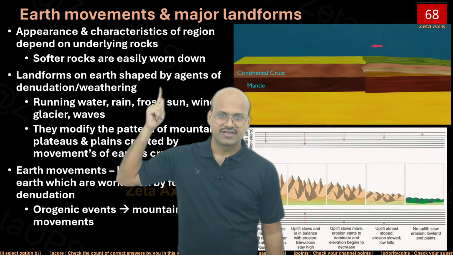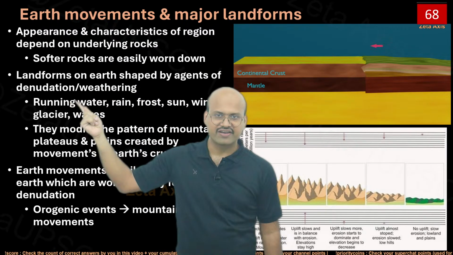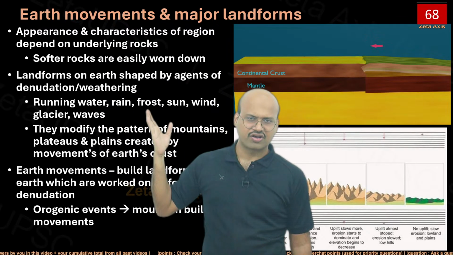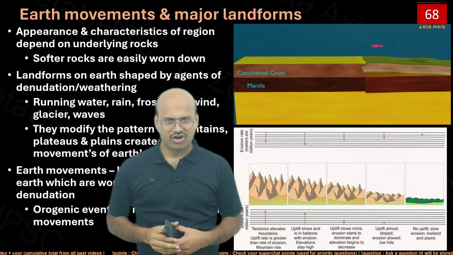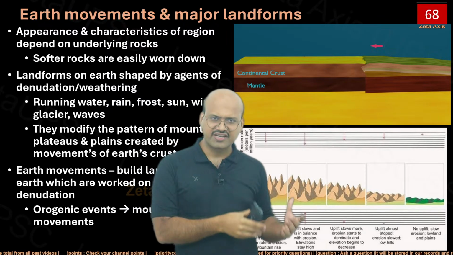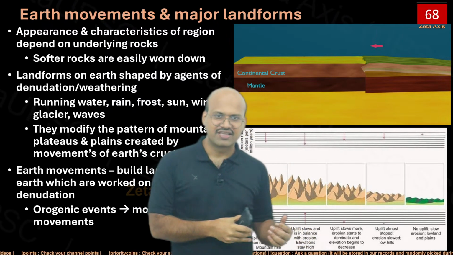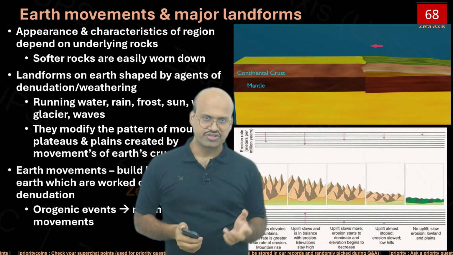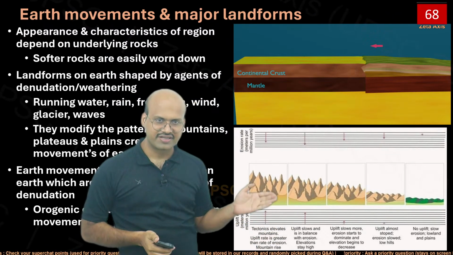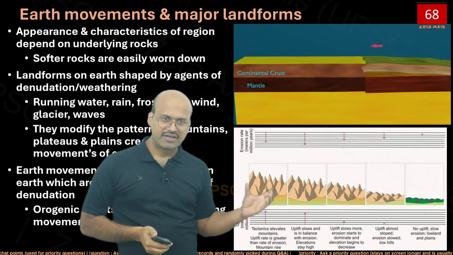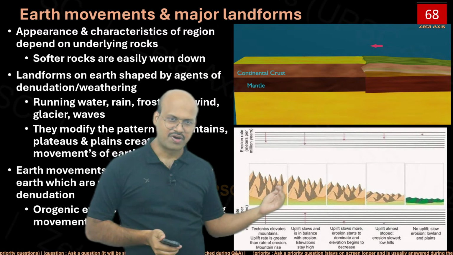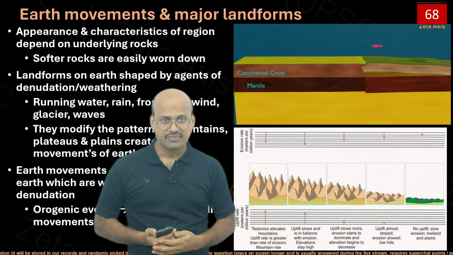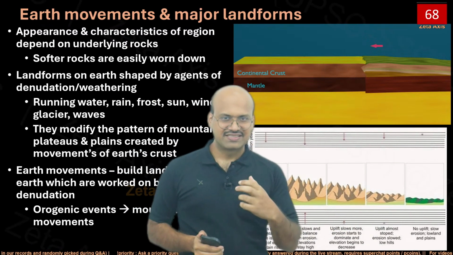Landforms on Earth are shaped by agents of denudation and weathering. So basically, this is the weathering. That is, we have water, rain, frost, wind, glaciers, waves. What all these exogenic or external forces do is that they will shape the region. They will cause erosion and deposition. So, for example, here are the mountains. Over time, they will erode these mountains and then form a plain region. So this is how they will shape the region.